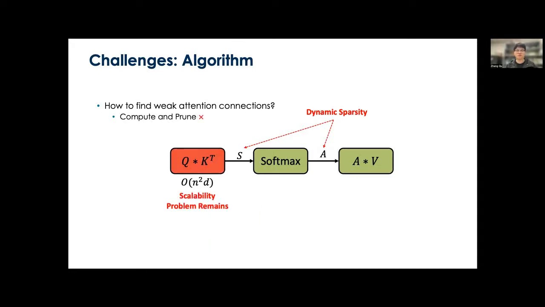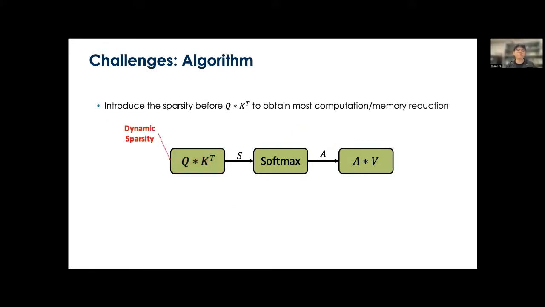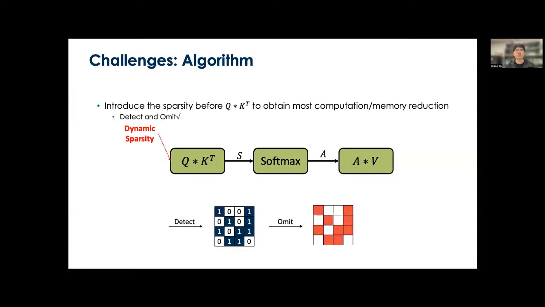However, you may already notice that this type of method requires computing the complete attention score matrix S, which is still of O(n squared d) complexity. In other words, the scalability issue still remains. To fully address the problem, we want to introduce the sparsity before Q times K transpose so that all 3 stages of self-attention can benefit from the computation and memory reduction.